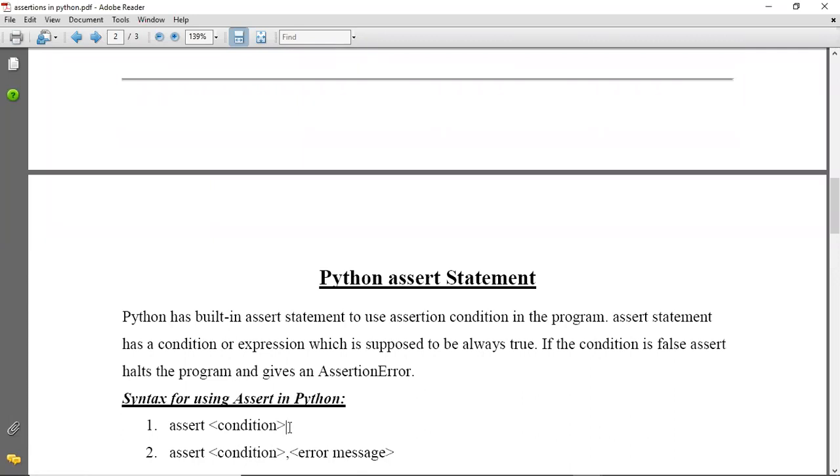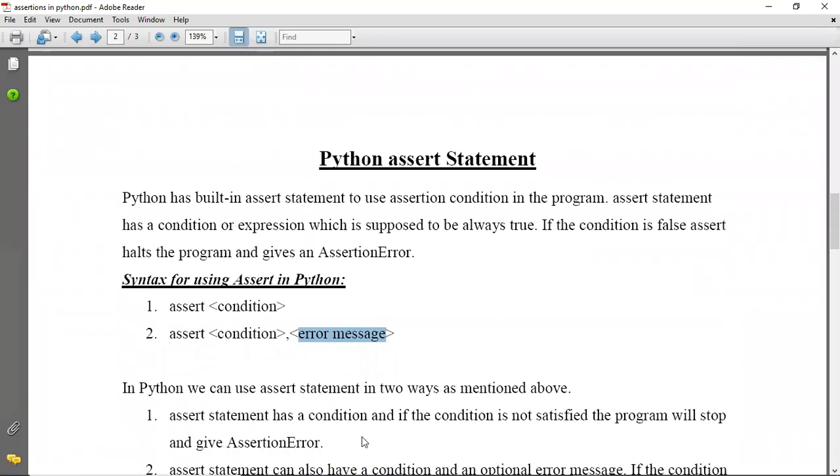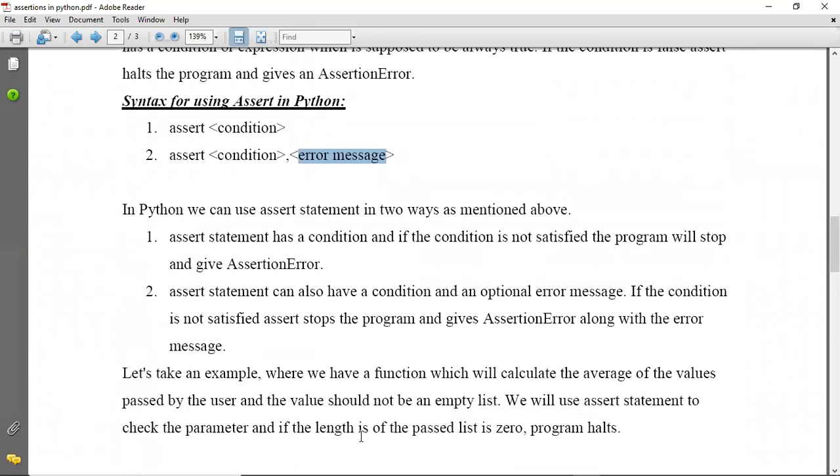If you use this assert condition only, then when there is some problem, when your condition here is false, it gives you assertion error. That's what is displayed. And when you use this, then assertion error as well as the error message is displayed. Okay, so I've written a description for this.